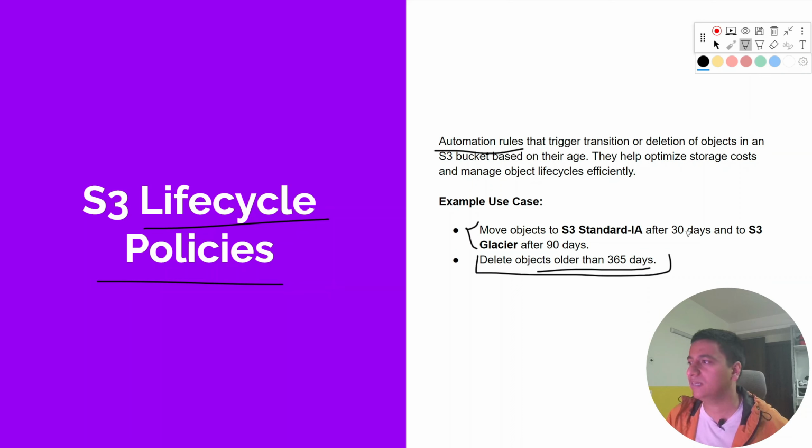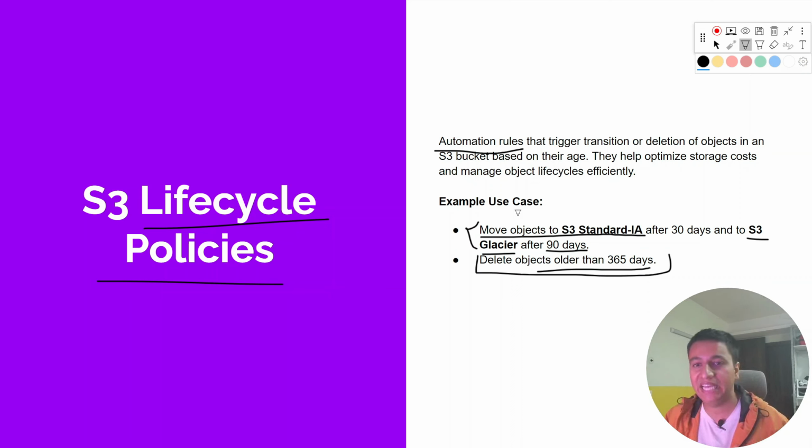Okay, so you can set up a rule that will automatically move your objects from Standard to Standard-IA after 30 days, so that after 30 days you can save some cost. And you can set up another rule that, after 90 days, automatically moves them to Glacier. Right? So this is one of the most important use cases when it comes to lifecycle policies. The interviewer might ask you how you can save costs when it comes to S3. So he's probably looking for this answer, the lifecycle policies answer.